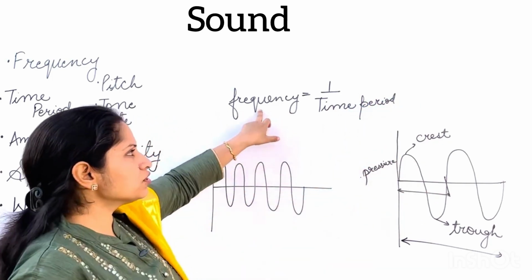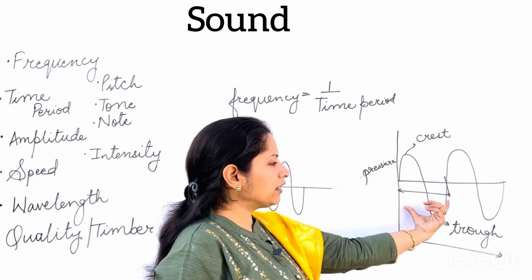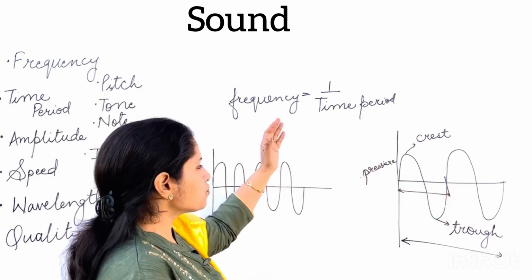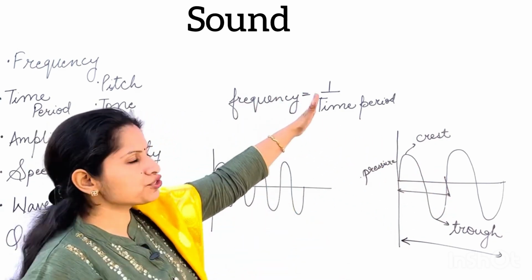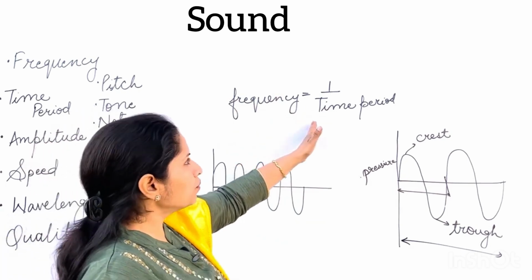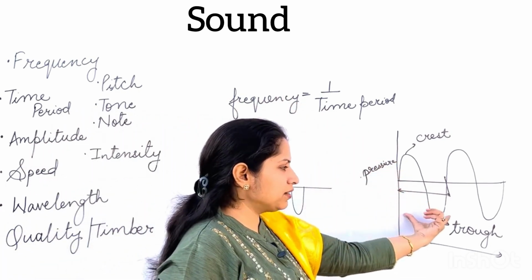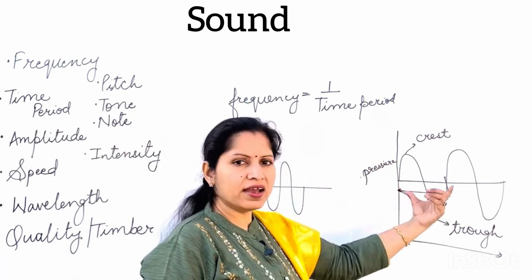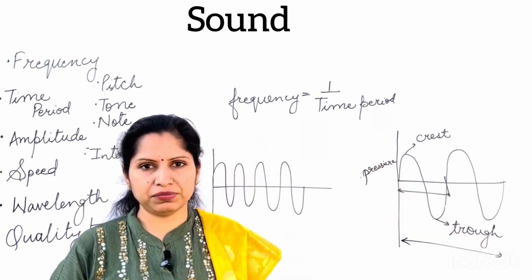So here my frequency was 2. What will be the time taken for one complete wave? We can write the reverse also. Time period is equal to 1 upon frequency. So 1 upon frequency means the time period here will be half. In half a second, one wave will be completed.